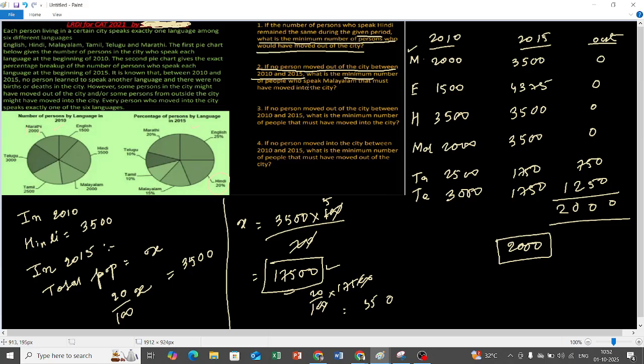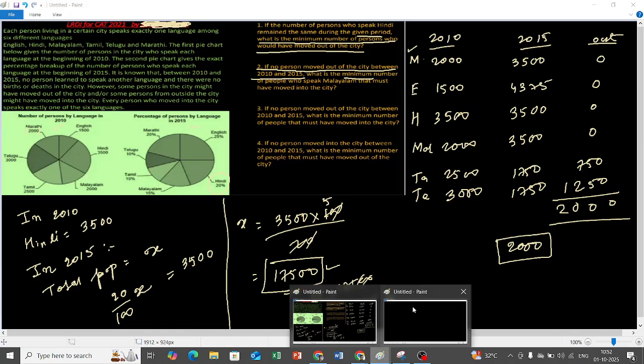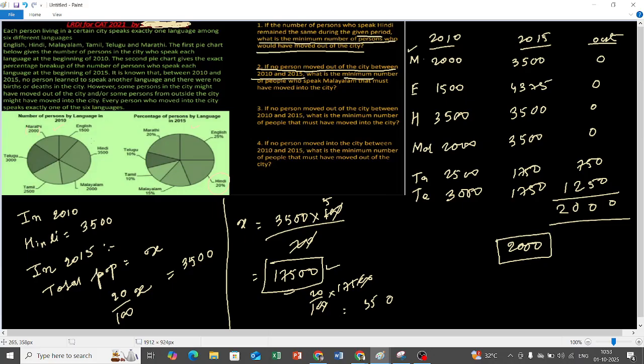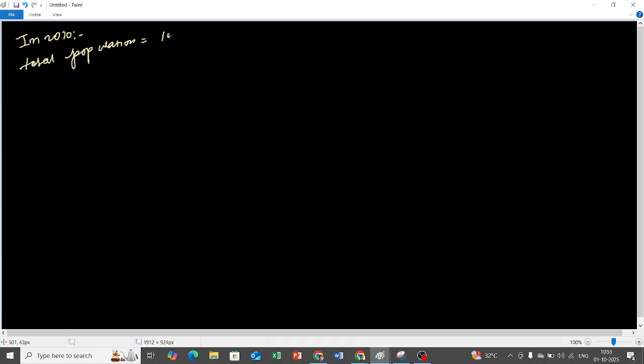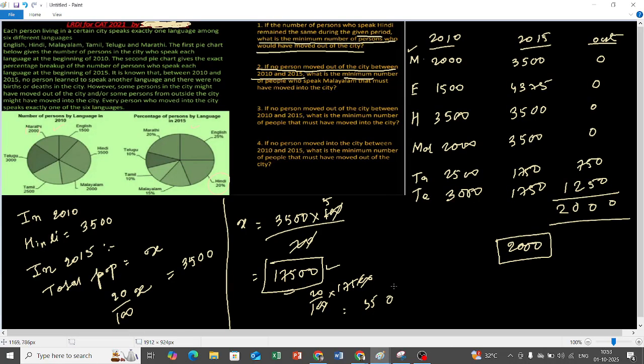So if no person moved out of the city between 2010 and 2015, tell me what is the total population in 2010? Please calculate. What is the total population in 2010? I calculated it earlier. It is 14500. Okay, 14500. Now it is given that no person moved out of the city.